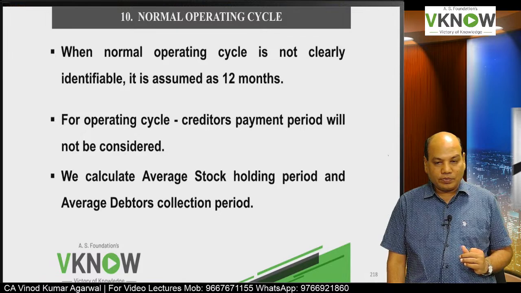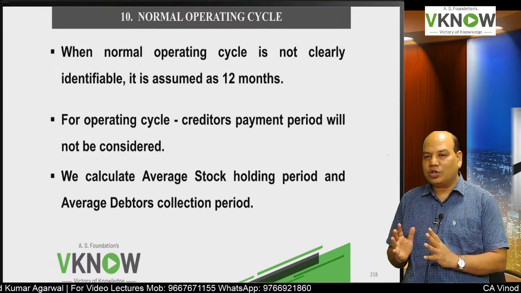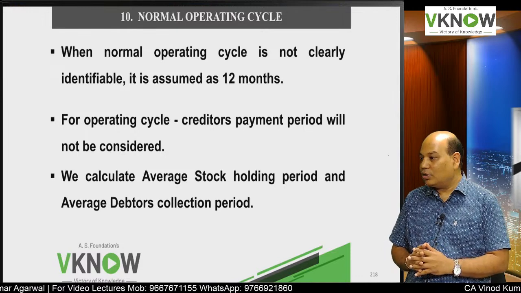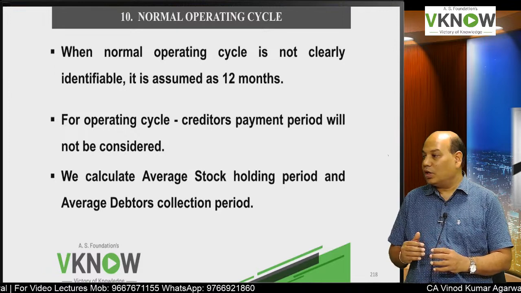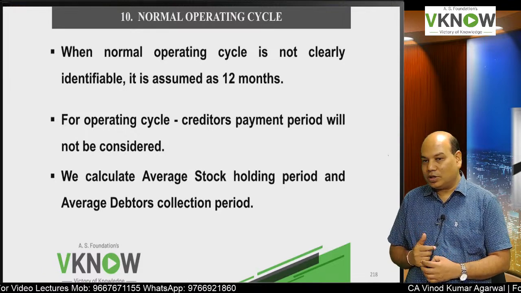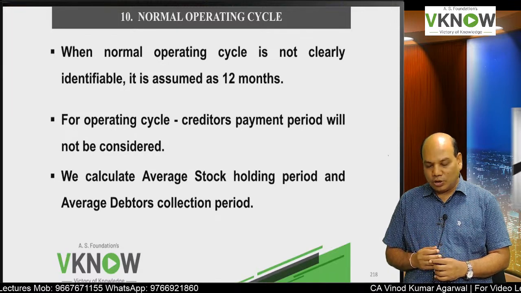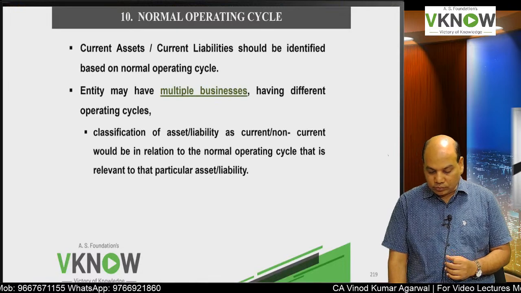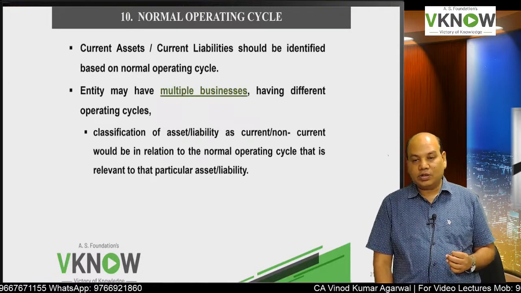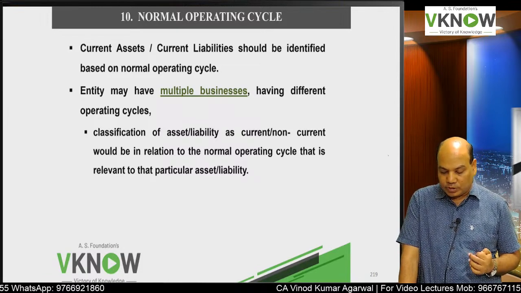And next is, as you have studied in FM, we will take on an average what is the stock holding period, on an average what is your debtors collection period, because every debtor will have a different collection period. So what we do, we take the average holding period. So therefore current asset and current liability will be identified on the basis of normal operating cycle.